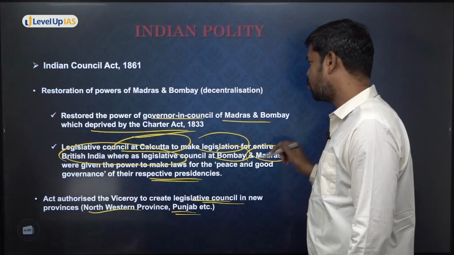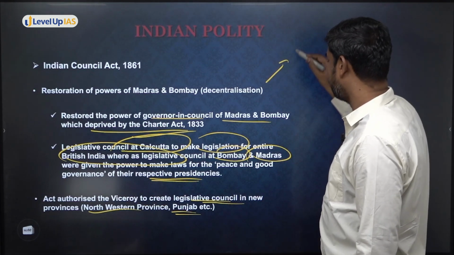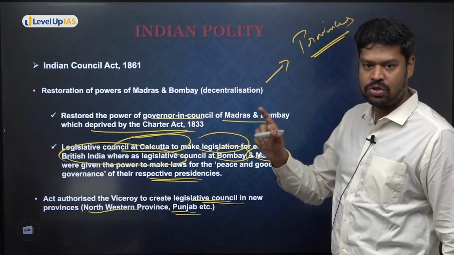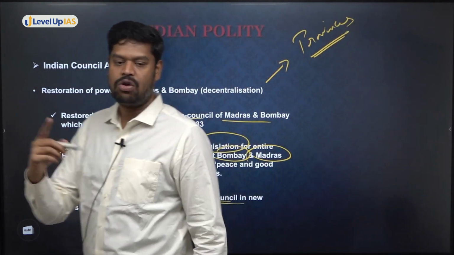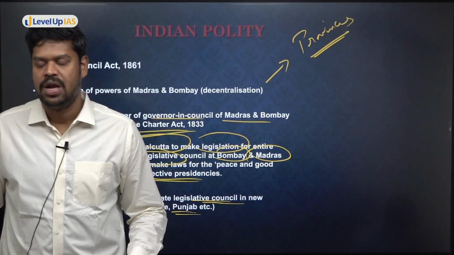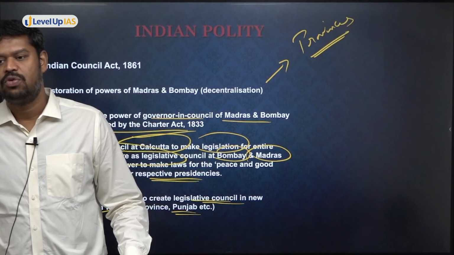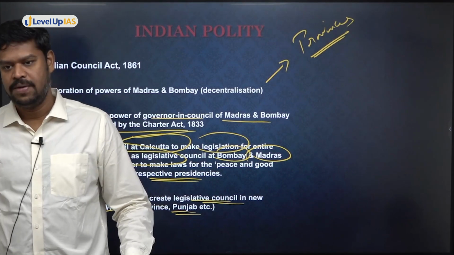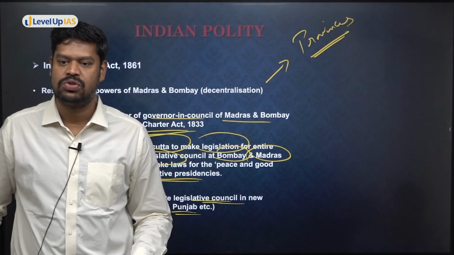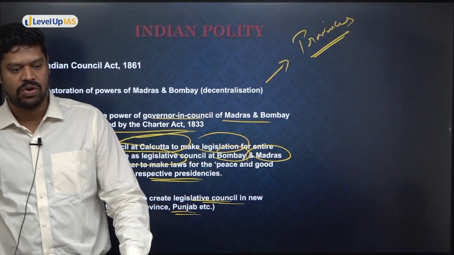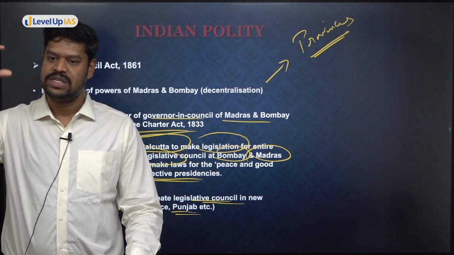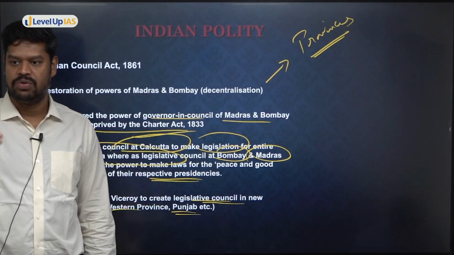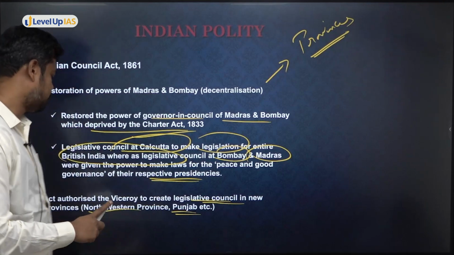So that means this is also the beginning of giving the powers back home to the provinces, not only to the Bombay and Madras provinces, but also the provinces that were newly created. They will also have their own legislative council, and those legislative councils will have the power to make laws for their respective province. And which council will have the power to make laws for the entire country? It is the Central Legislative Council, which is nothing but the legislative council in Kolkata, where the Viceroy was there. Is that clear to all of you? However, not everything was given, but gradually you will understand that more powers were given to them.